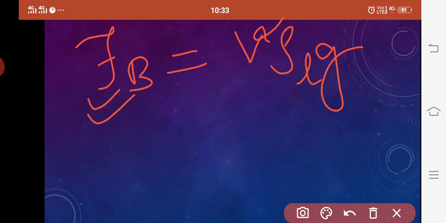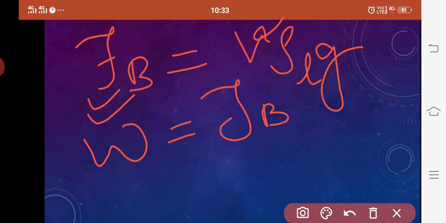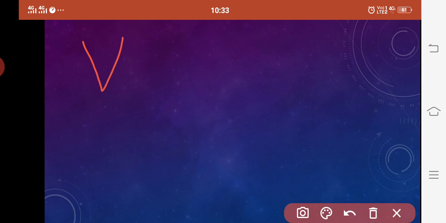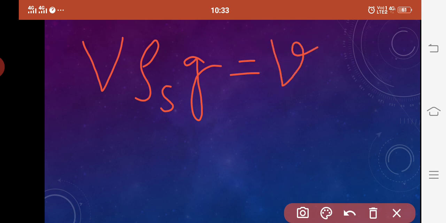Now by principle of flotation we have the downward force, that is weight, equal to the upward force, that is buoyant force. Is that clear? So now what we have? Weight we have already calculated as capital V rho S into g, and buoyant force we have calculated as small v rho L into g.